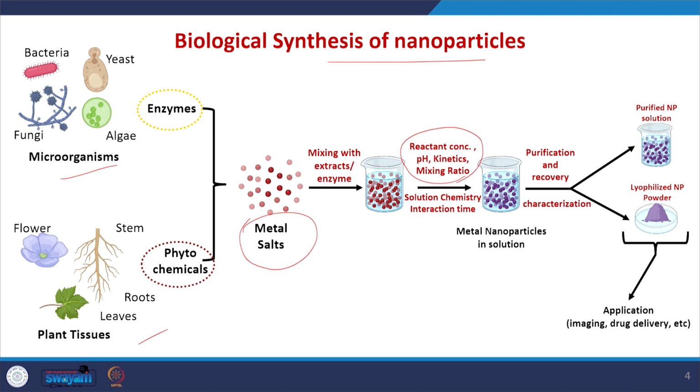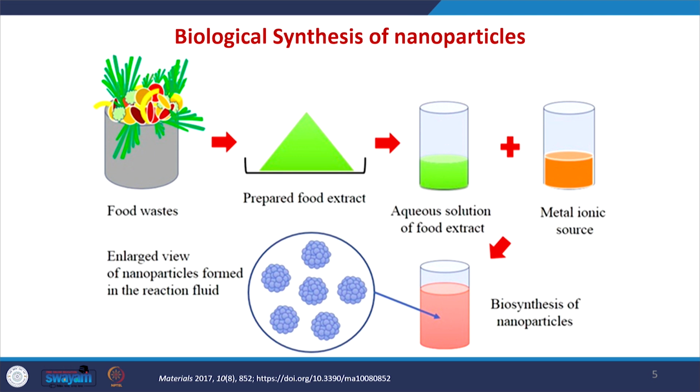Once the nanoparticle is formed, we can purify and characterize it using various characterization techniques. The purified nanoparticle can be in the colloidal form or it can be in powder form by lyophilization. So, we can do freeze drying to make it in the powder form, and we can use it for various applications including imaging and drug delivery. Not only the microbes or phytochemicals, we can also use food waste and prepare the food extract, and using that we can synthesize the nanoparticles.